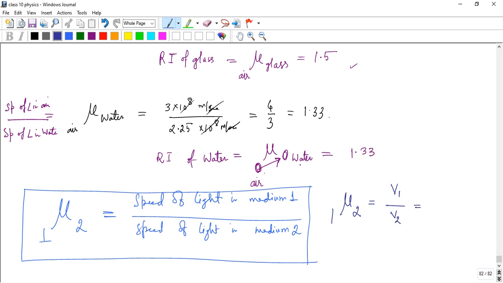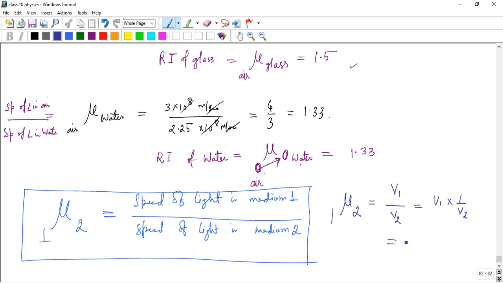Now we divide both sides by C, so C by V1 is equal to 1 by V2.